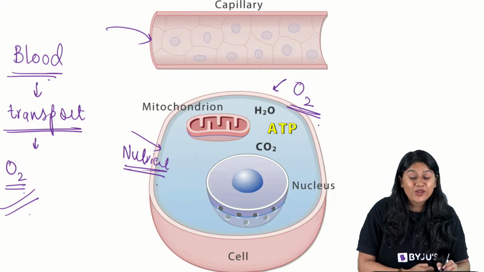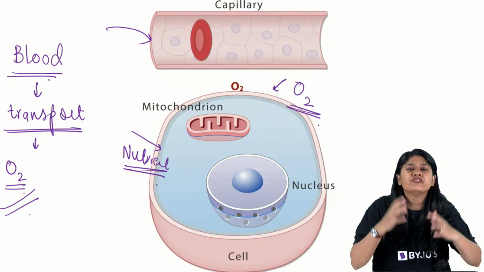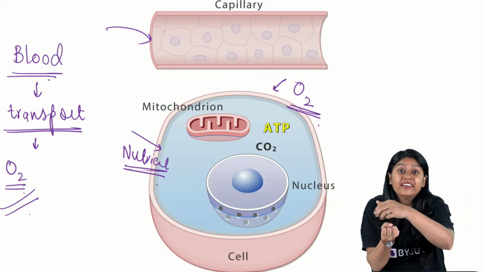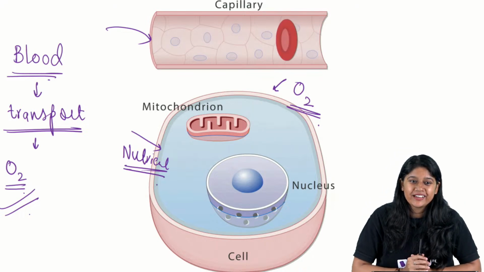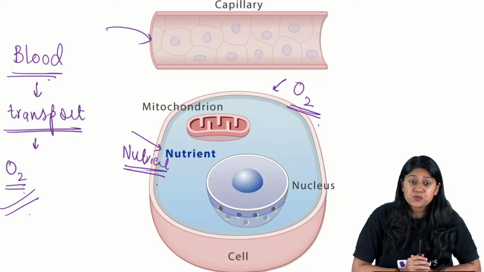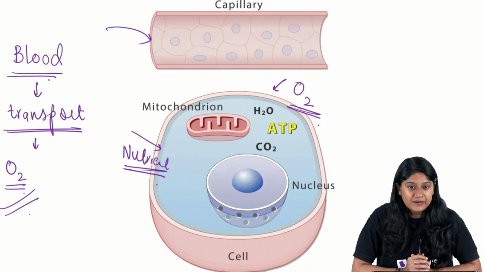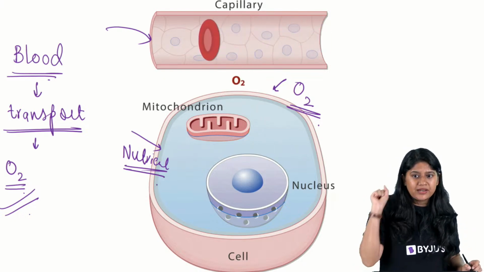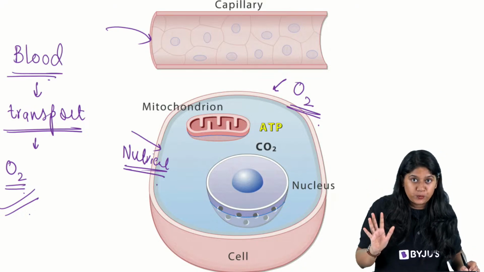Yes, I'm sure you have studied that villi help in the absorption of the food. Villi have a good supply of blood vessels. It carries the food and gives it to the different parts. Yes or no? Yes. Now blood carries both the oxygen and the carbon dioxide. Clear? Very good. So we are clear that the blood is carrying the oxygen and it is carrying the nutrient also.